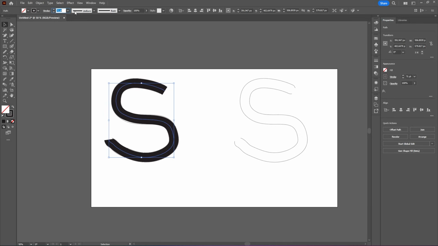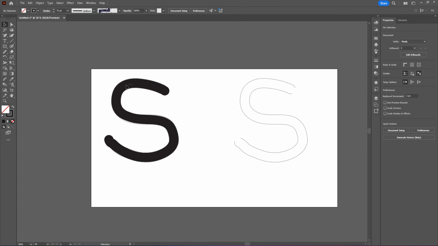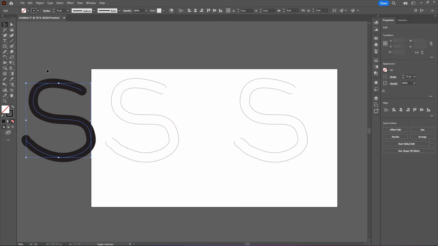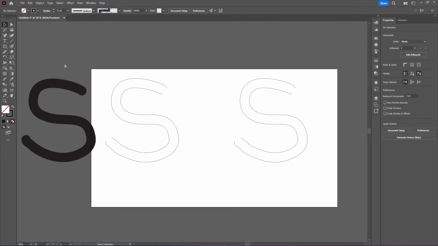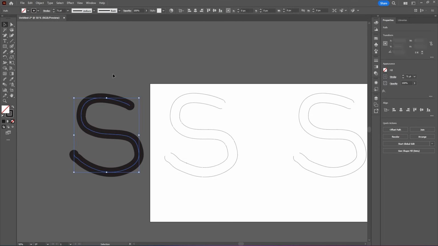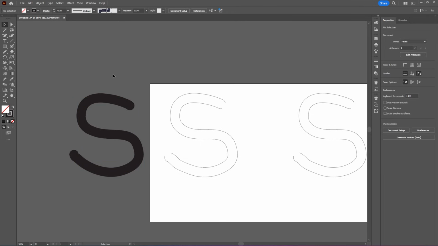And then of course the ends were originally rounded, so let's go to stroke, caps, and then just choose the round cap. And there we go. Now we have our original S shape, but as a stroke. And that's how you can easily convert an outline back into a stroke in Illustrator.